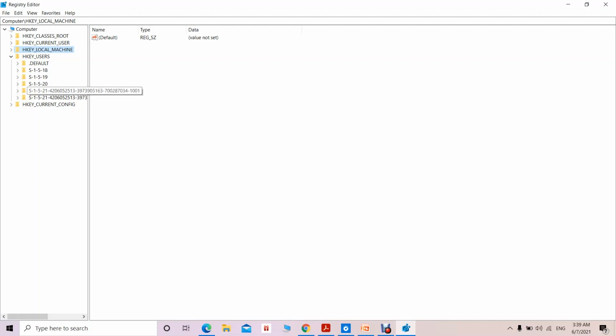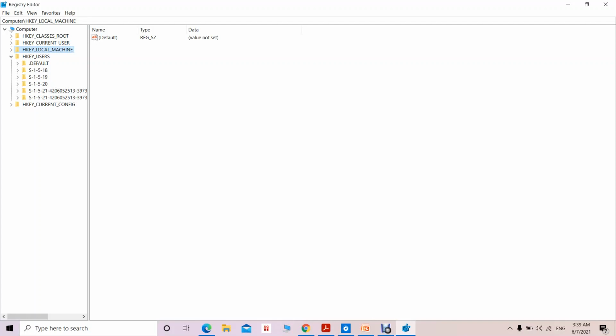S-1-5-21, it is for the domain users. Okay, so whatever the users you have created in order to work with the operating system, the details for all those users are going to be specified under this one, S-1-5-21, the security principle for those. Okay, so the configuration setting for the individual users is also going to be maintained in this one.